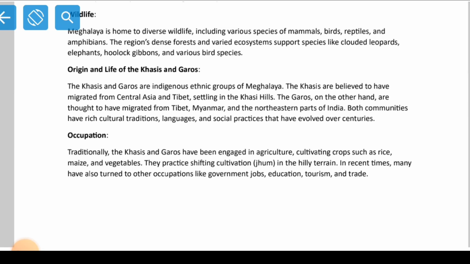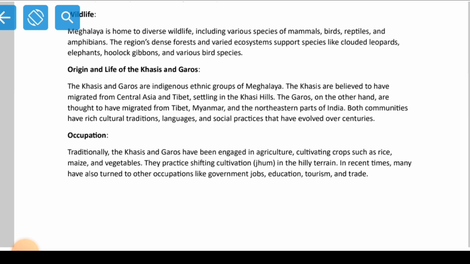So how do we know about the life of Khasis and Garos? The Khasis and Garos are indigenous ethnic groups of Meghalaya. Khasi people and Garo people are the indigenous people of the state. They are the major group of the state, right? The Khasis are believed to have migrated from Central Asia and Tibet, settling in Khasi Hills. So according to this online source, according to Google, Khasi people have migrated from Central Asia and Tibet, and they have settled down in Khasi Hills, that is Meghalaya.